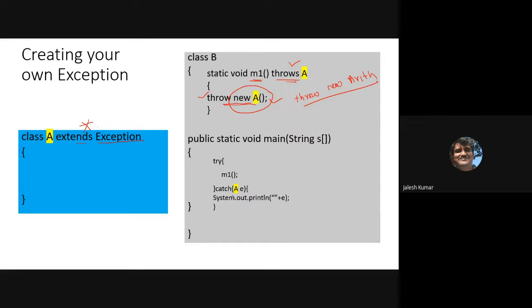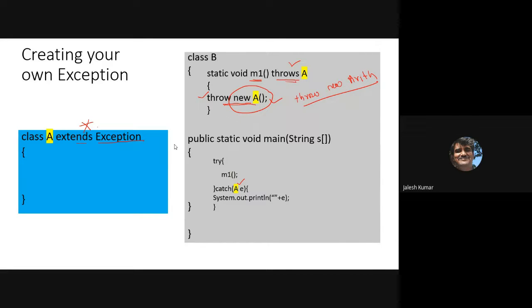What do you catch? You are catching with type A, because A is the exception. And if you print e, you will get the exception. That's how you can create your own exception, very easy.